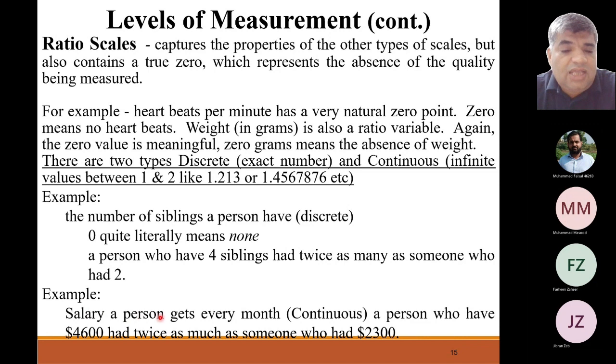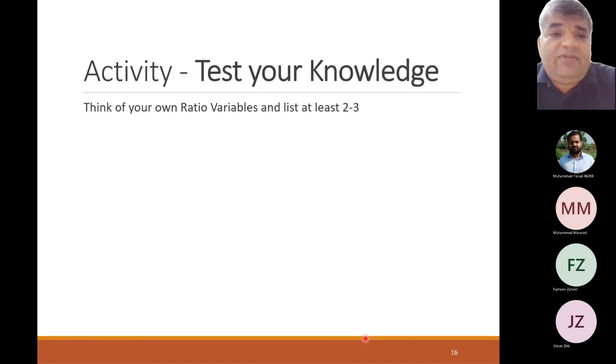So the other one is called the continuous. For example, a salary a person gets every month is called a continuous variable. A person who has $4,600 a month has twice as much as someone who has $2,300 a month. So this is the amount of salary a person is getting, but this could be 4,600.2345. You're not exactly getting the same amount.